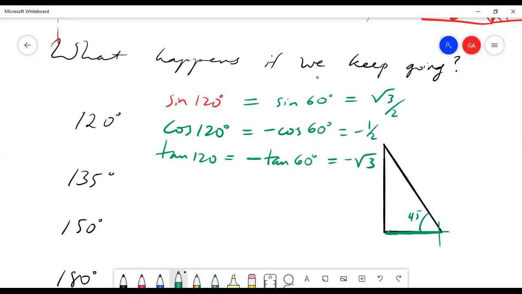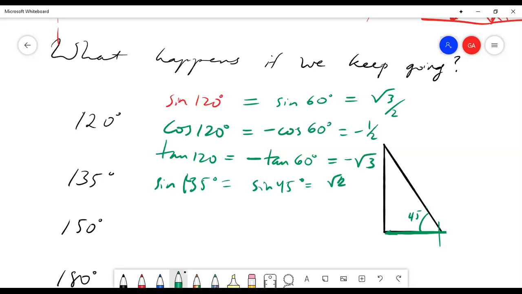That's the only difference. This side has a negative distance because this was the positive direction. Now we're in the opposite of the positive direction, which corresponds to the negative. So sine of 135 is going to be equal to the sine of 45, and it's because both of our legs are positive, opposite over hypotenuse. And what is the sine of 45?